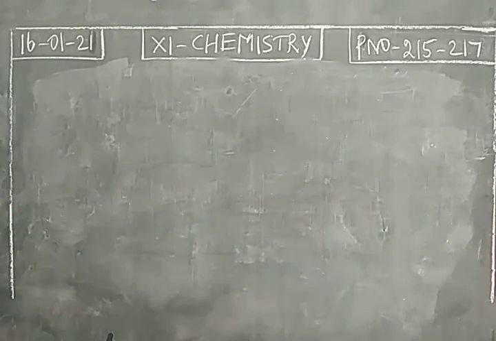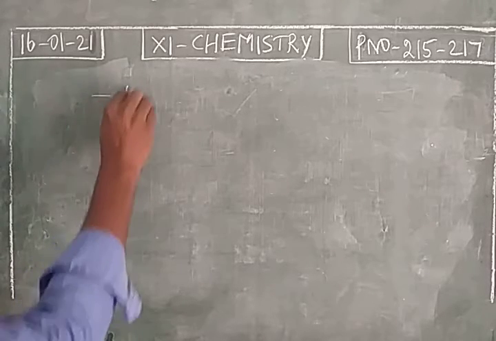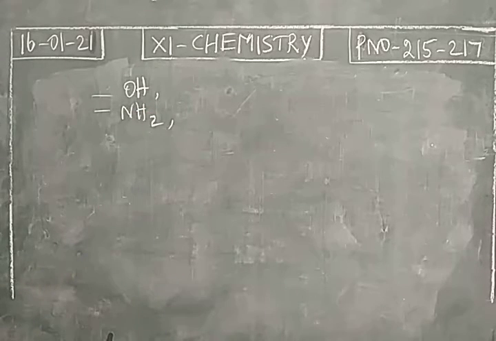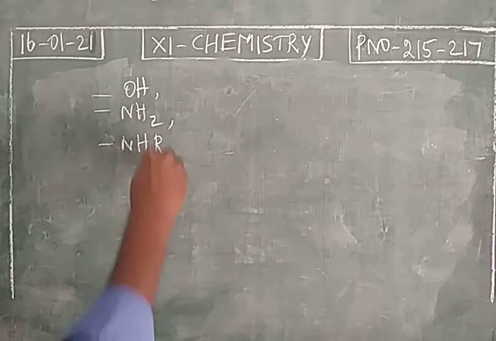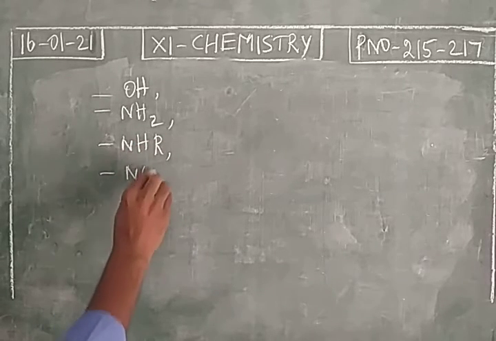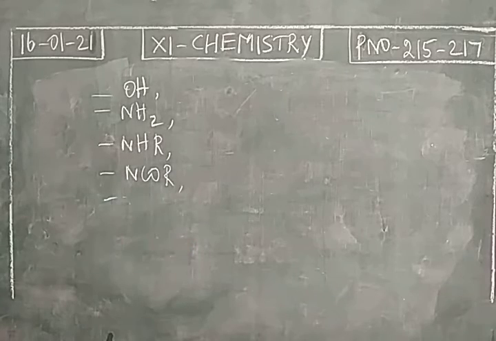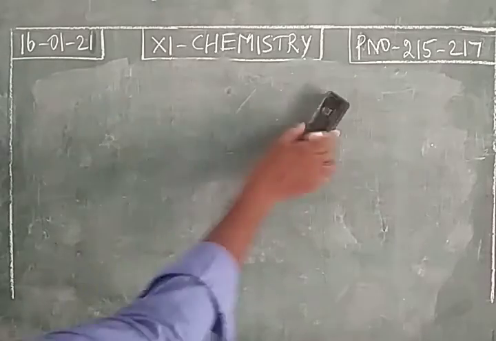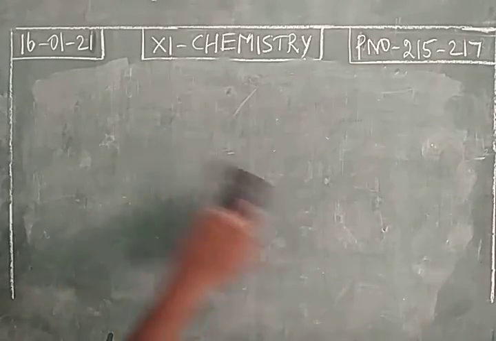What are the examples of activating groups or ortho para directing groups? Alcoholic group, amino group, secondary amine, amide, alkoxy group, and the alkyl group. So these are all activating groups or ortho para directing groups. And I already told you an exception is there. All activating groups are ortho para directing groups, but only one exception is there.